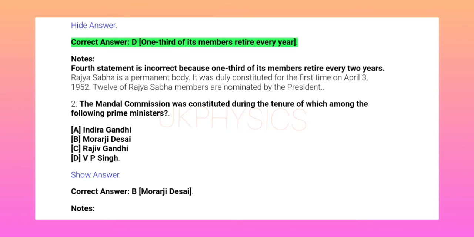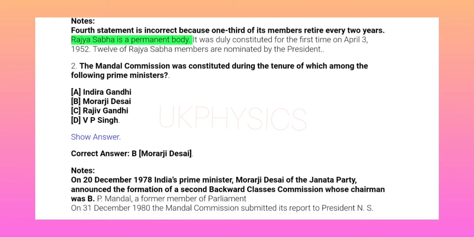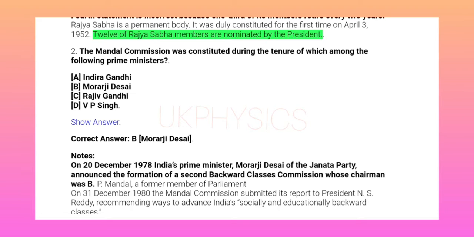1/3 of its members retire every year. Notes: fourth statement is incorrect because 1/3 of its members retire every 2 years. Rajya Sabha is a permanent body. It was duly constituted for the first time on April 3, 1952. 12 of Rajya Sabha members are nominated by the President.